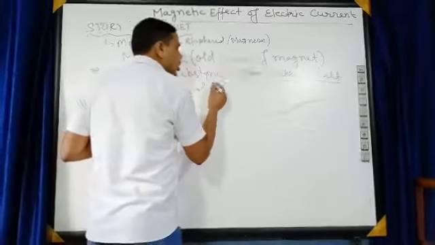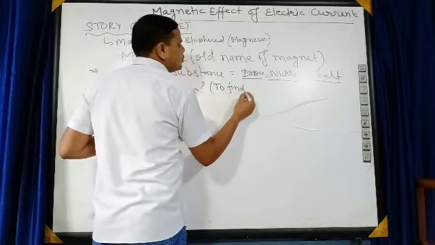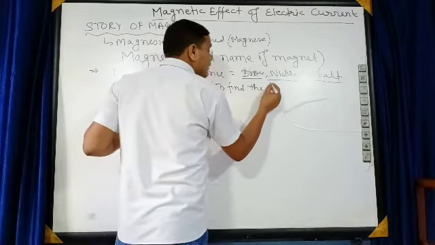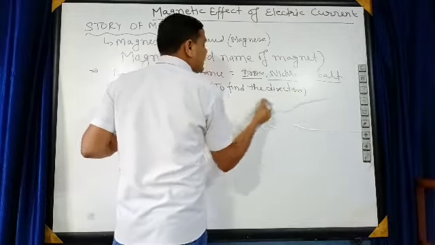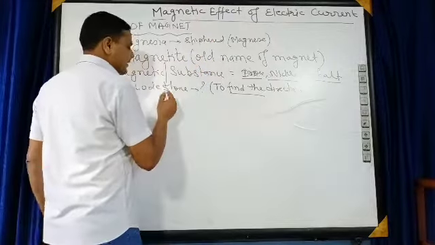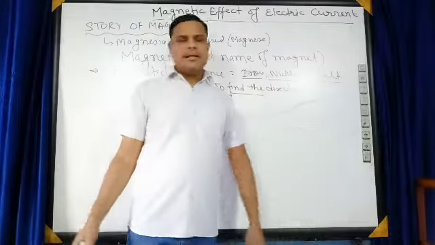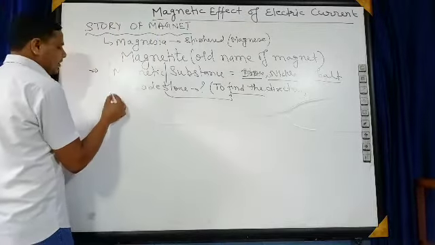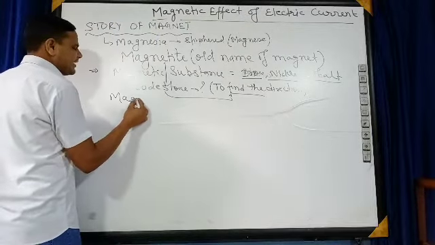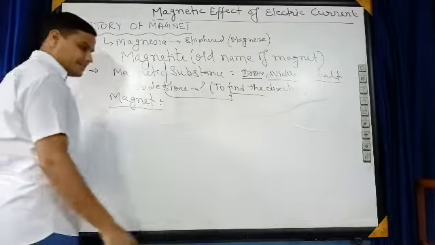A magnet is known as lodestone because it is used to find the direction. That's why magnet is also known as lodestone. Nowadays we use the short name of magnetite, that is magnet.